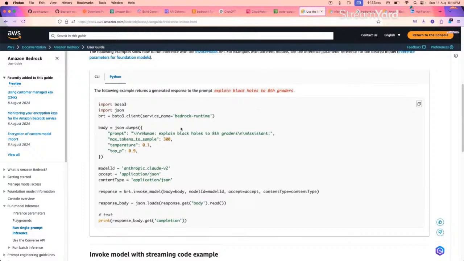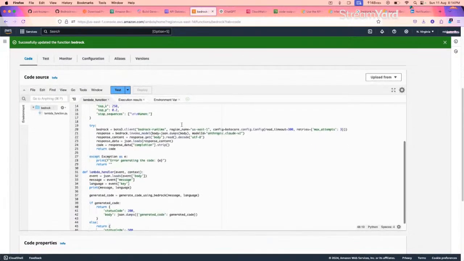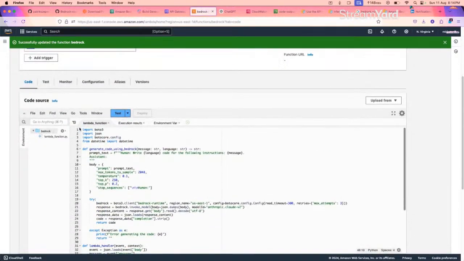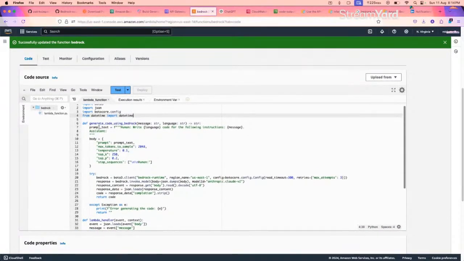Let's directly jump into the code. Just remember this is the basic structure that we need to follow. Here is the Python code, and I will explain it. First of all, in lines 1 to 4, I'm importing some basic libraries like Boto3, JSON, Botocore, and datetime. We need datetime, why? We'll learn about it later. For this lecture, I'm not including this functionality, so I will remove the datetime import, but we can have it later. Then I have created one function in Python.